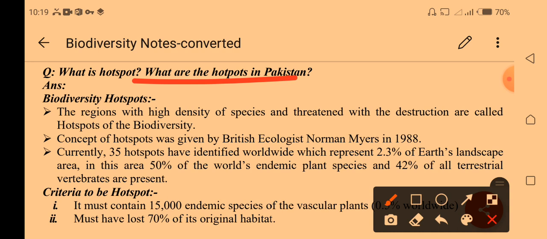So, especially recently, scientists have discovered and talked about hotspot biodiversity. A hotspot, very simply, is any particular region or area where the number of species is high.